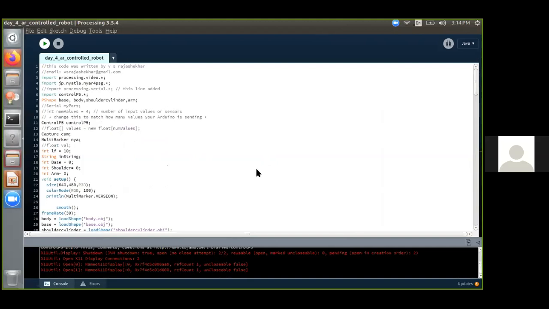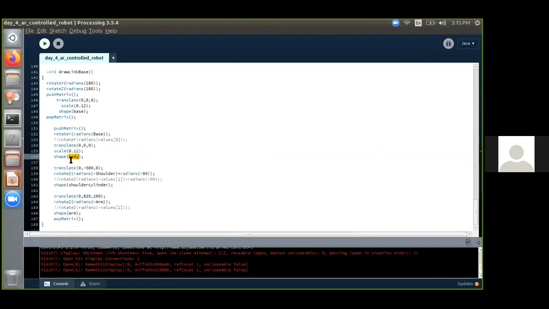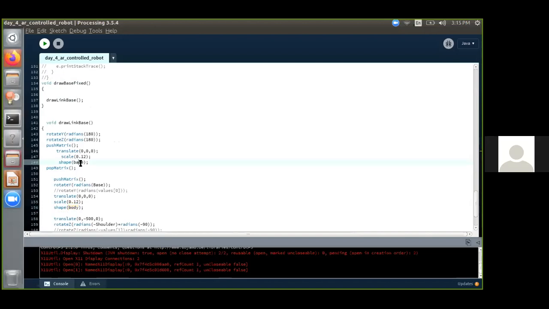Magijan is asking how the components are assembled. So what components? Okay, you are asking about the components inside this body, shoulder. What happens here is you first have to bring in the base. You declare pushMatrix, translate it by 0, 0, 0, then scale it by a factor, and declare the base.